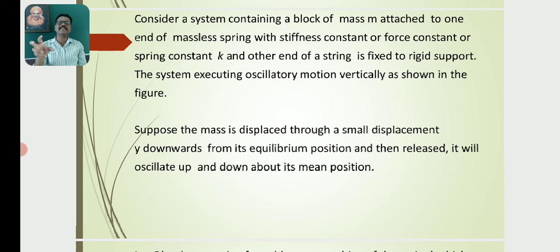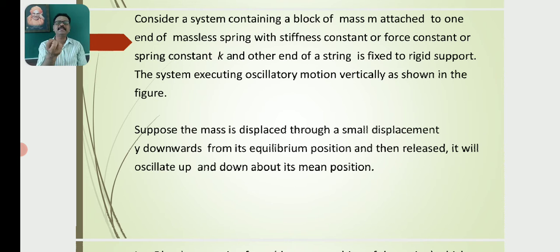Consider a system containing a block of mass m attached to one end of a massless spring with a stiffness constant, force constant or spring constant k, and the other end of the spring is fixed to a rigid support. The system executes oscillatory motion vertically as shown in the previous diagram.